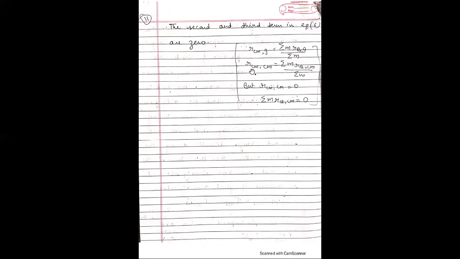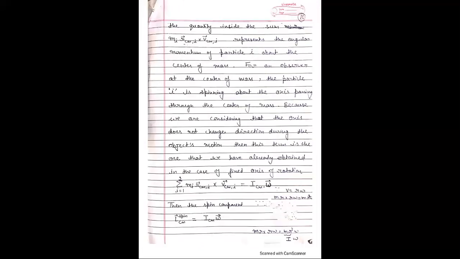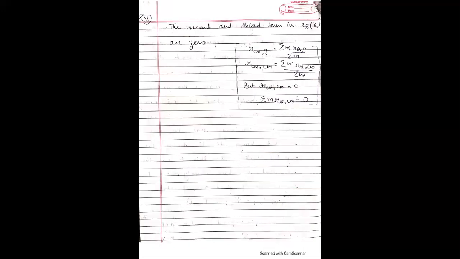And if we find the value of the position vector of the center of mass with respect to the center of mass, it is equal to 0, therefore this term is equal to 0. In the second term, r_Q,CM times this is equal to 0, and also this is equal to 0. Therefore, the second and third terms in equation 6 are equal to 0, and we get only angular momentum due to orbital motion and angular momentum due to spinning motion.